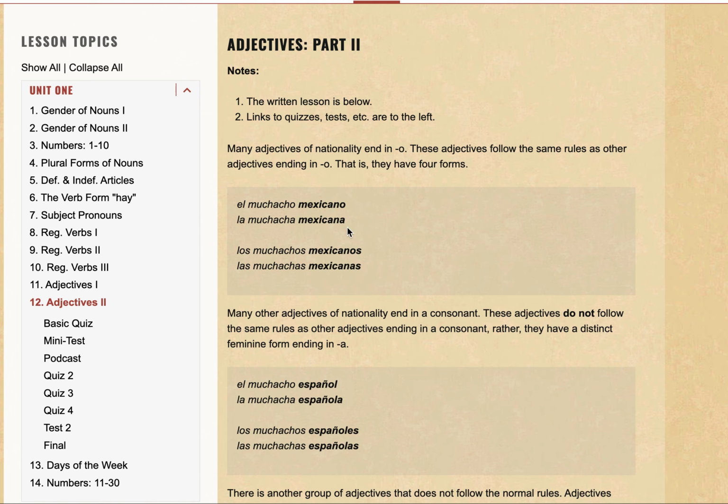And what I mean to say is many adjectives of nationality end in O. So if someone is from Spain, that particular adjective would end in O more often than not. And same thing can be said for other countries too, right? So that's what I mean by that. And what I mean by the same rules is, like what we just discussed, that it follows the rules, like it transforms with variation in gender or number, right? So that's what it is.